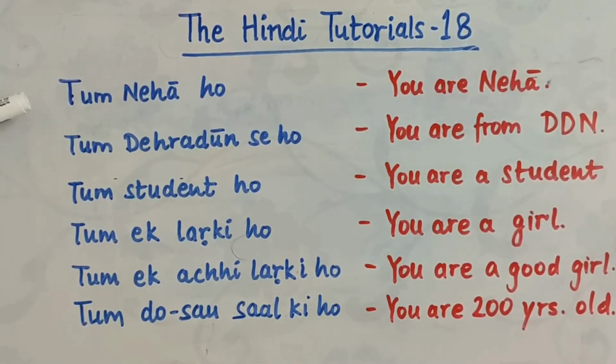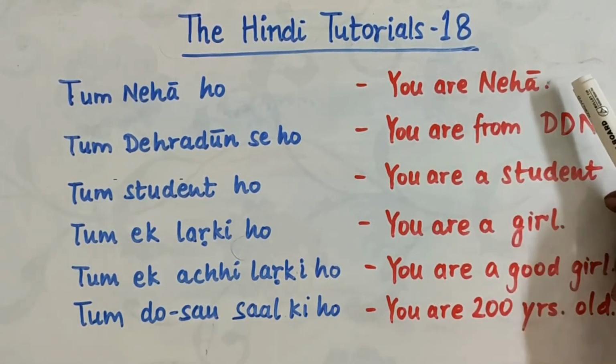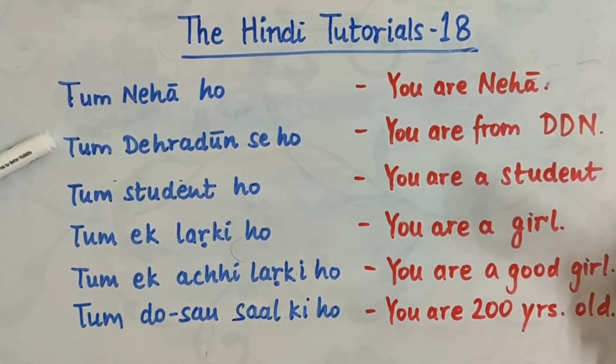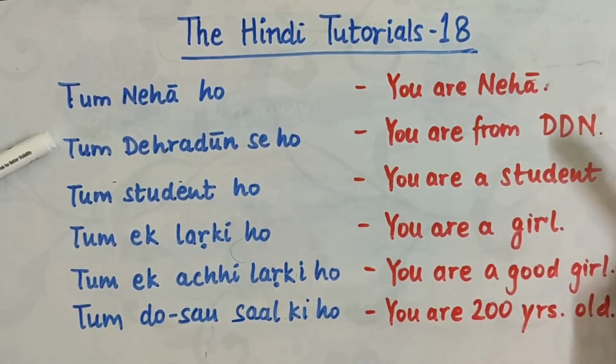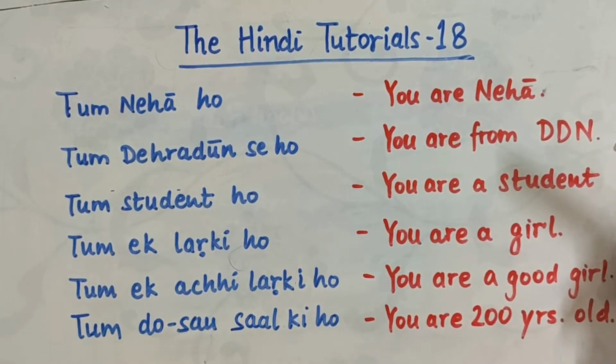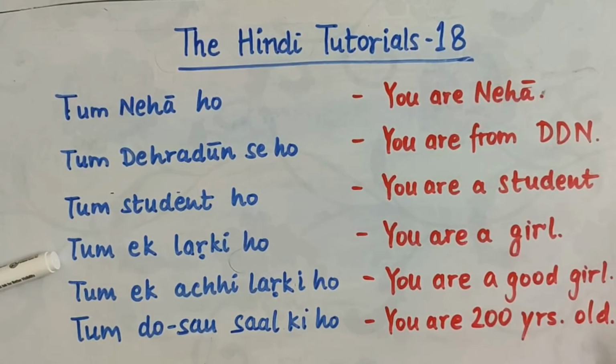तुम नेहा हो. You are Neha. Neha is a female name. ठीक है? तुम देहरादून से हो. You are from Dehradun. Dehradun is a city located in the North India at the foothills of the Himalayas. तुम स्टूडेंट हो. You are a student. तुम एक लड़की हो. You are a girl. तुम एक अच्छी लड़की हो. You are a good girl. Nice.